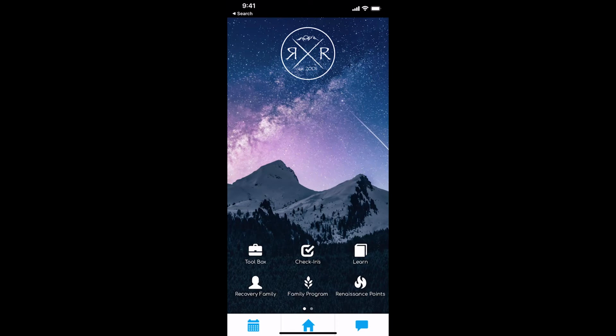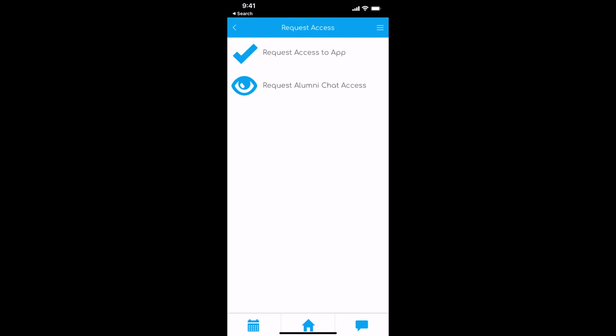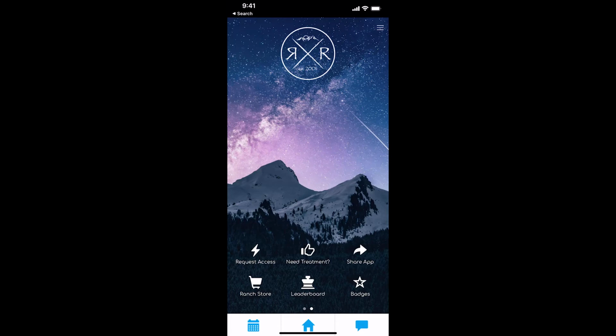After 3 days, if you don't have a login, go ahead and swipe over at the bottom. There's actually 12 features here. I'm just swiping back and forth between them so you can see. Swipe right, that top left, request access. You'll click that, request access to app on the top, and you'll be entered in pretty quick. Once you're in, you'll have all 12 features shown. Again, you might not be able to get into all of them.